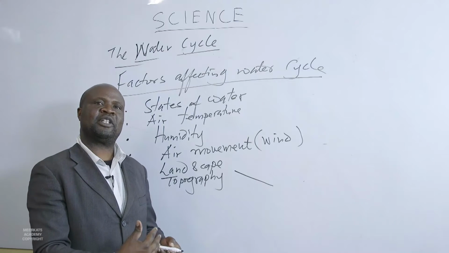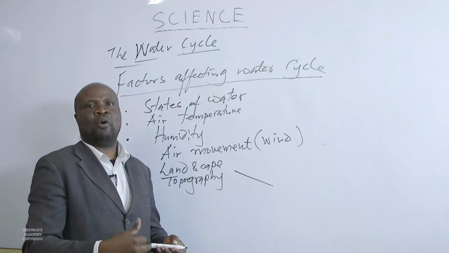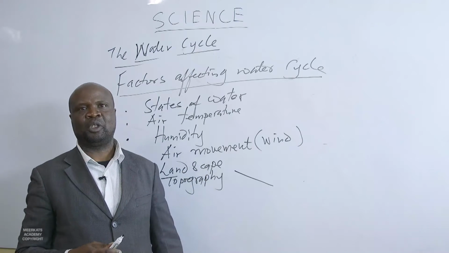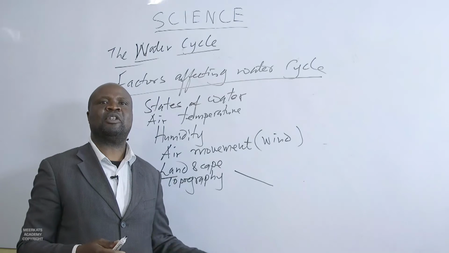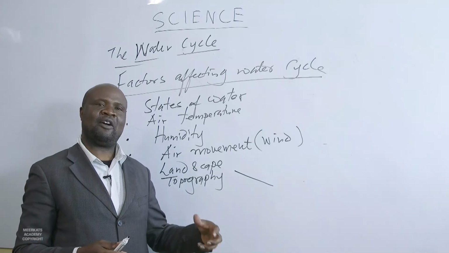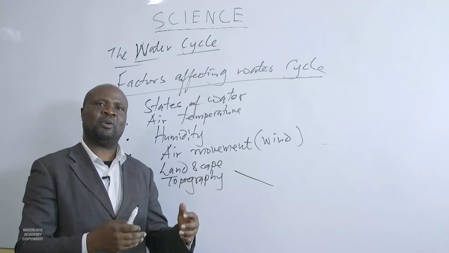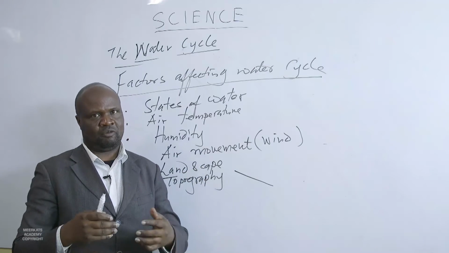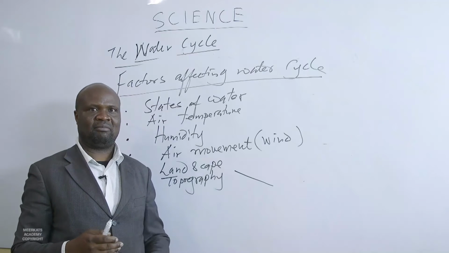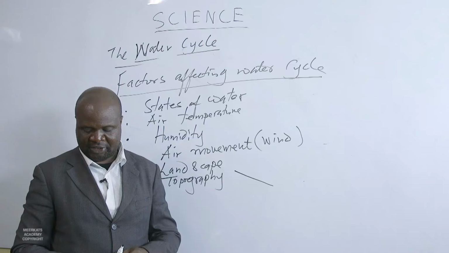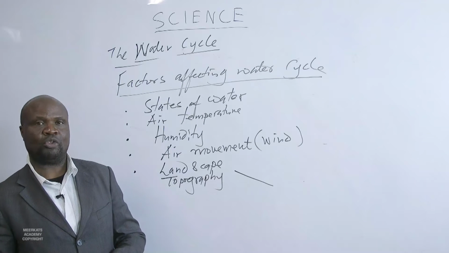So where there's vegetation, water will percolate more than on a surface that has no vegetation, where water will run without any hindrance. If we have plants within the runway of water, these plants will reduce the speed of the running water, and the water will percolate. So the kind of vegetation we have will also affect it.